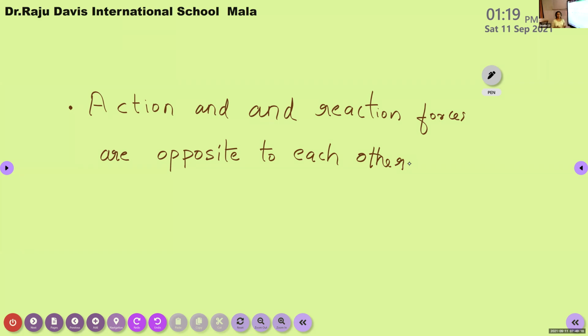And where do they take place? Do action and reaction forces take place in the same object? No. Action takes place on one object, that is, on the second object. The reaction takes place on the first object.